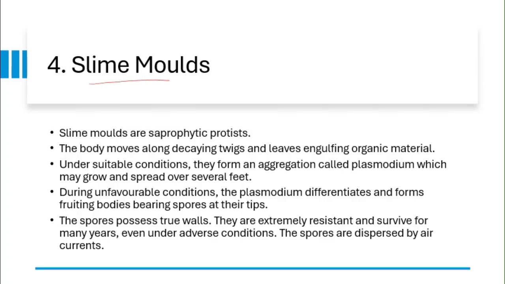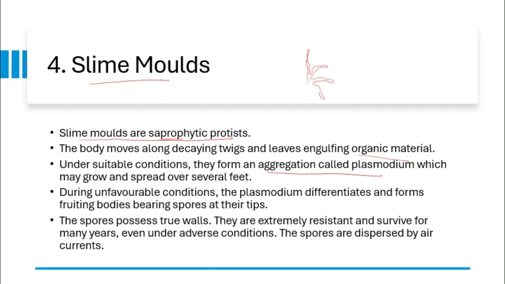Next one is slime molds. Slime molds are saprophytic protists. What is saprophytic? Saprophytic means they get their nutrients by breaking down and absorbing organic matter from dead or decaying organisms like dead leaves, wood or animals instead of making their own food. The body moves along decaying twigs and leaves engulfing organic material. Under suitable conditions, they form an aggregation called plasmodium. For example, like this